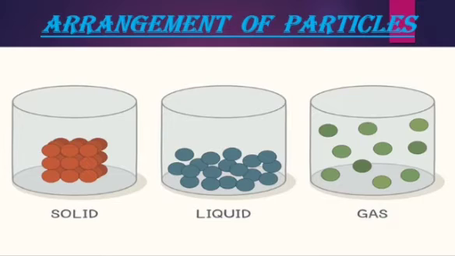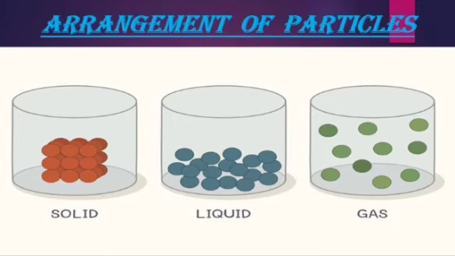They are very far apart. Now, in solids, the particles are very closely packed, whereas in liquids, they are loosely packed. That means there is some space in between the molecules. But in gases, the particles are very loosely packed. They are very far apart.